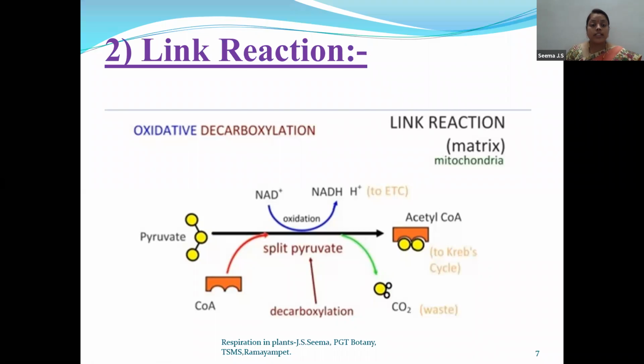Because we are discussing now aerobic respiration, that is in the presence of oxygen, pyruvate has to undergo this link reaction, get converted into acetyl coenzyme A and further enter into the Krebs cycle. Now another major point which you have to remember is pyruvate is a 3-carbon compound, but the product formed, that is acetyl coenzyme A, is a 2-carbon compound.